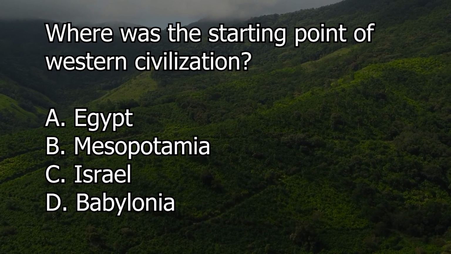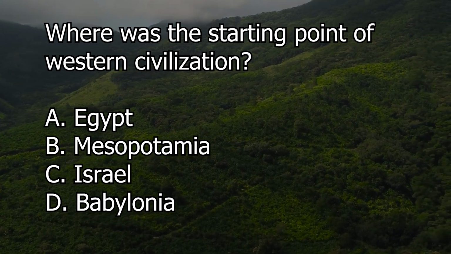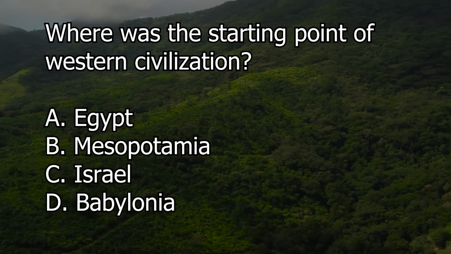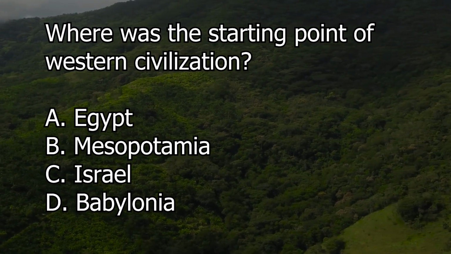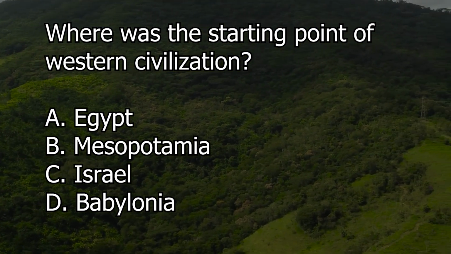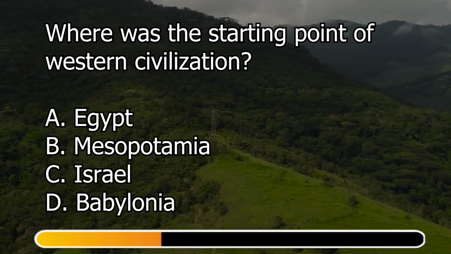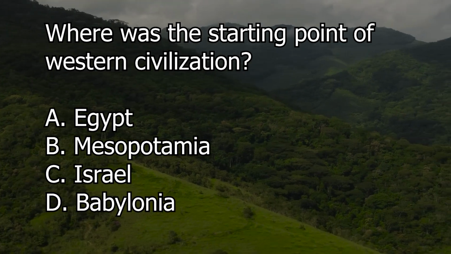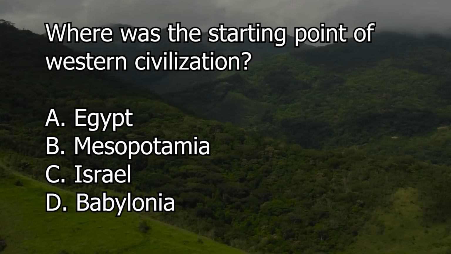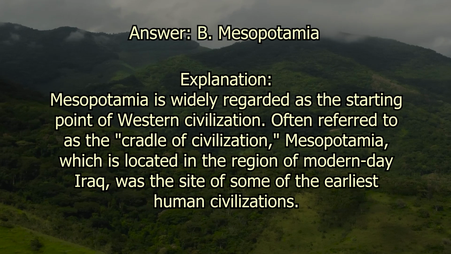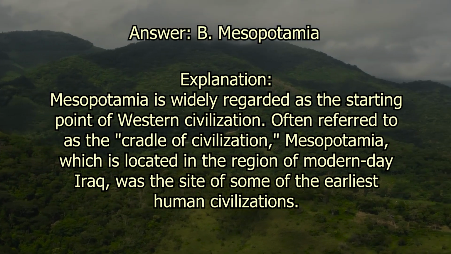Where was the starting point of Western civilization? Letter A. Egypt. Letter B. Mesopotamia. Letter C. Israel. Letter D. Babylonia. The correct answer is letter B. Mesopotamia. It is widely regarded as the starting point of Western civilization.